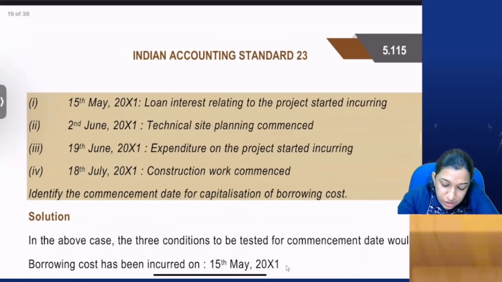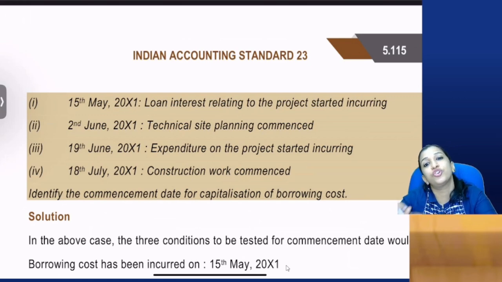So borrowing cost started incurring from 15th May, but there is no activities and there is no expenditure. 2nd June, technical site planning commenced means work started. Administration work started is also considered as work started. Then 19th June, expenditure on the project incurred. So on 19th June, borrowing cost is there, activities are there, expenditure is there.